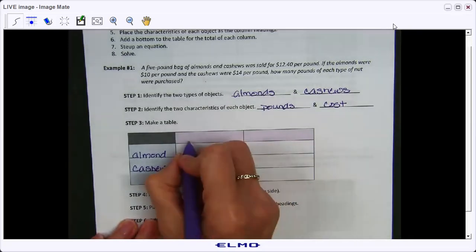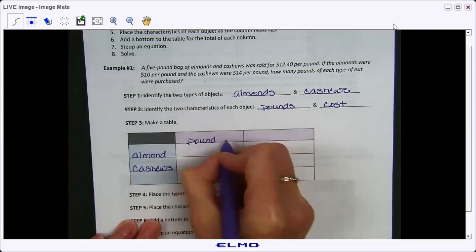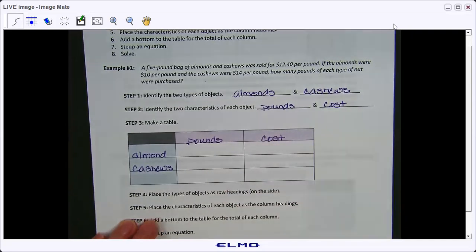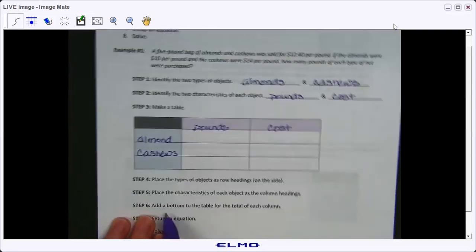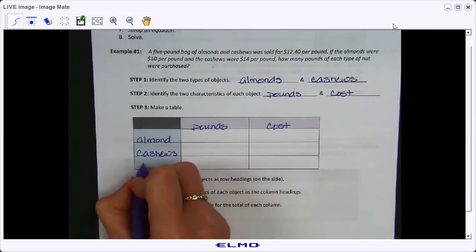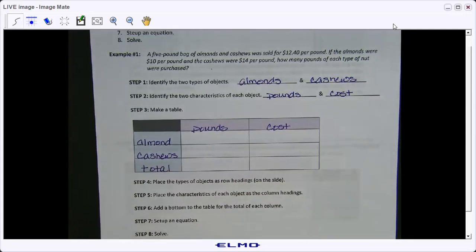So we have pounds and we have cost. And then add a bottom to the table for the total of each column. So this is going to be totaled here. So that is how you set up the labels of the table.